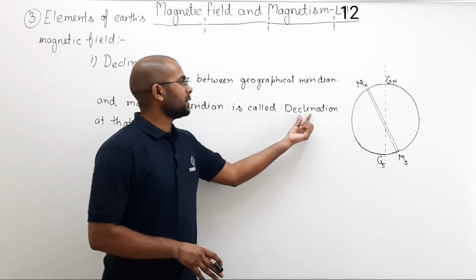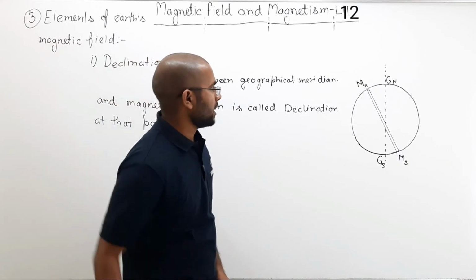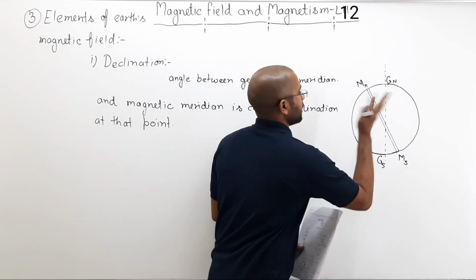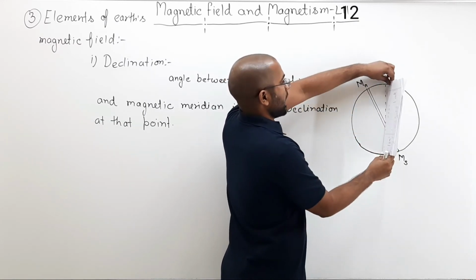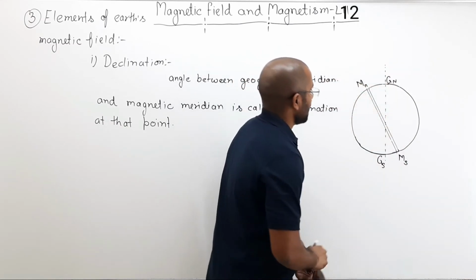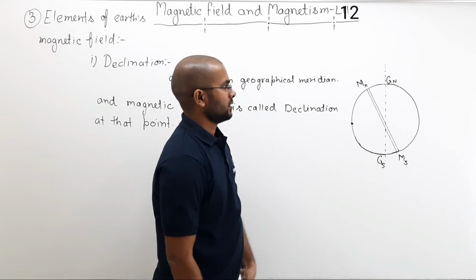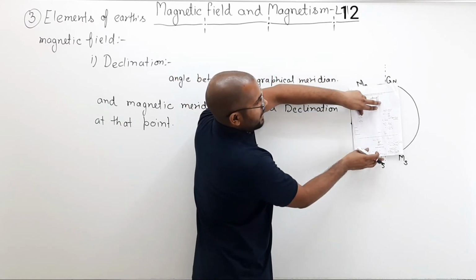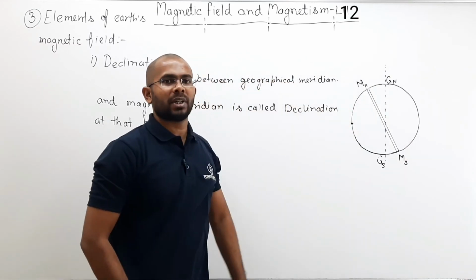So this angle of declination will not be the same everywhere. For example, here we have taken a point like this. This is a sphere, so here is a point, and this is your angle like this. Now if I take a point here, then what would be the plane? The plane will be like this, and this same plane will contain both the geographical and magnetic meridian.